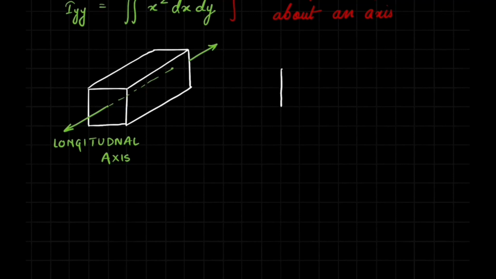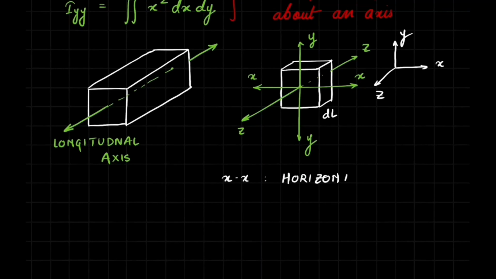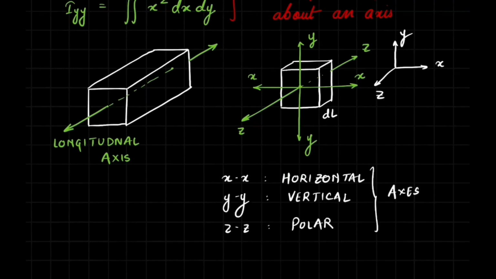While when you are dealing with a lamina, a 2D object such as a slice of bread, you have three important axes. The XX axis is known as the horizontal axis, the YY is the vertical axis, and the ZZ is the polar axis. The important thing to note here is the orientation of X, Y and Z axis is totally problem specific.